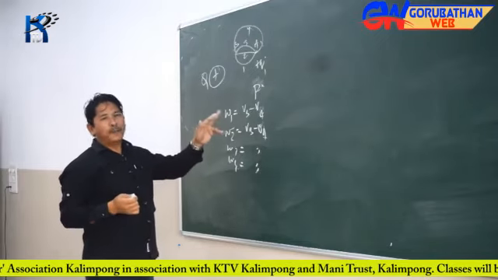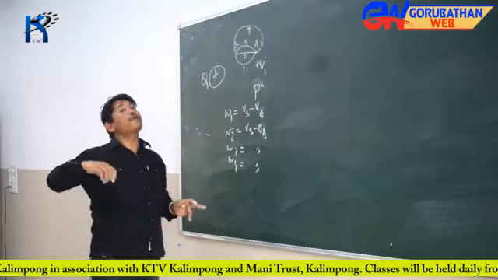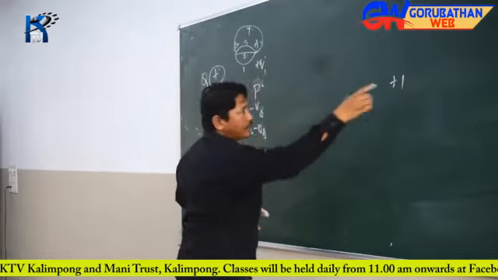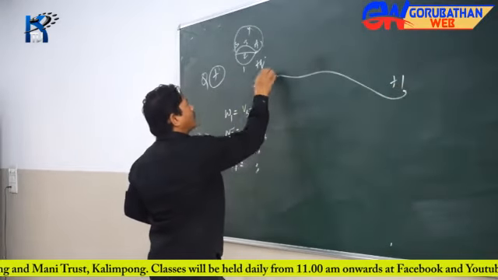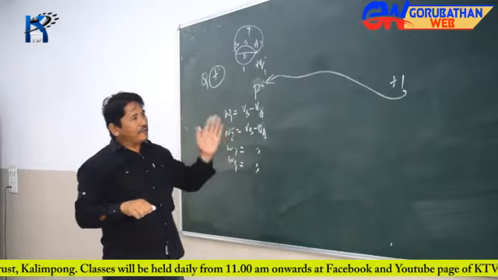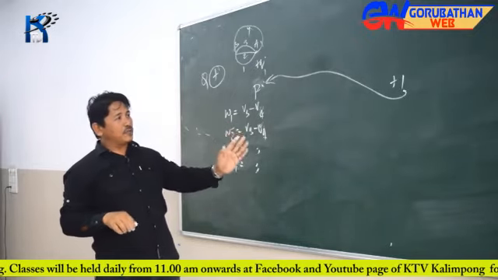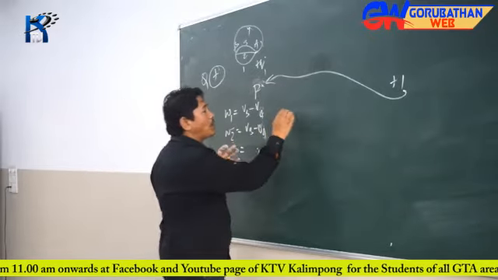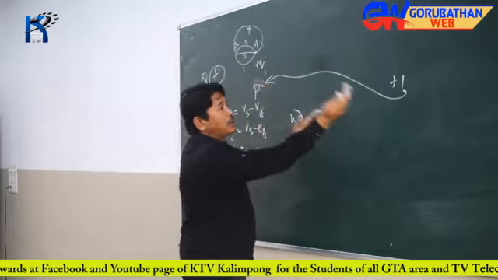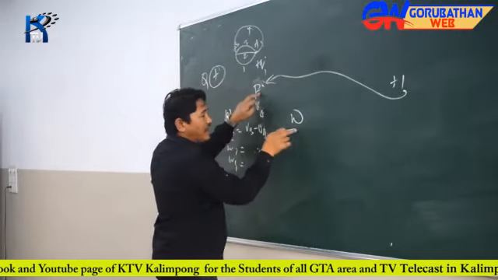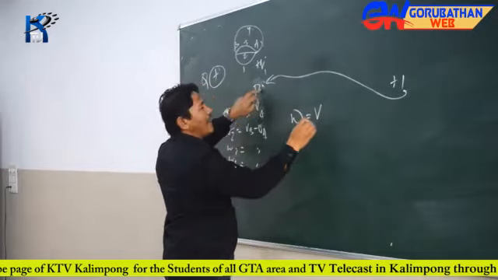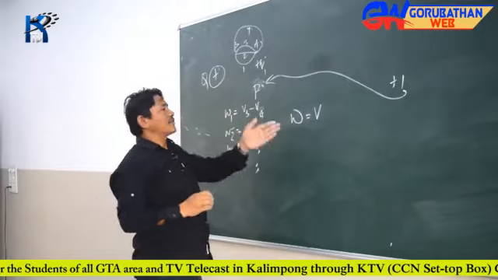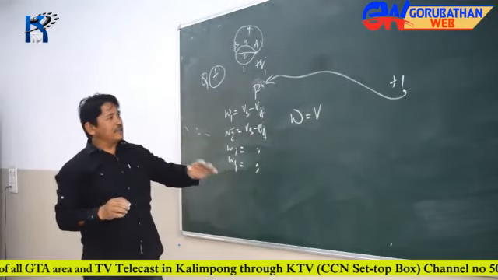The potential at a point P is defined as the amount of work done to bring a unit positive charge from infinity to that point P. Suppose I do the work W to bring this unit positive charge from infinity to this point P, then this W is said to be the potential at the point P. So the potential at the point P, V, is that W. It is defined as the amount of work.